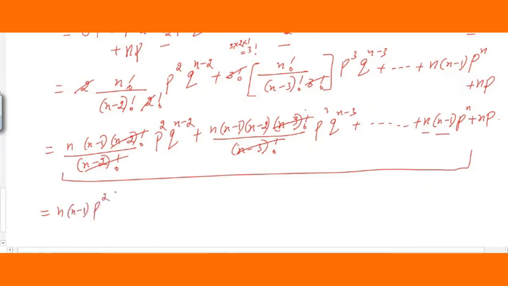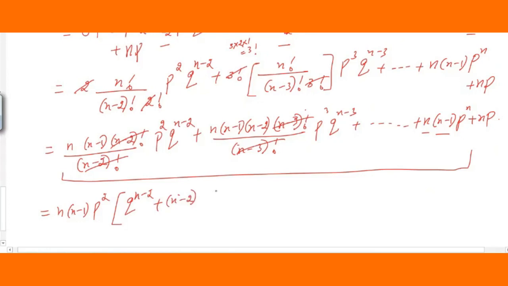Similarly, p square is also common, so I'll write it outside. Now what is remaining here, students? n is gone, n minus 1 is gone, p square is gone, I have taken them common outside. Remaining here is q raised to n minus 2. Plus, next you can see n is common, we have taken outside, n minus 1 is outside, n minus 2 will remain here, so I'll write here n minus 2.